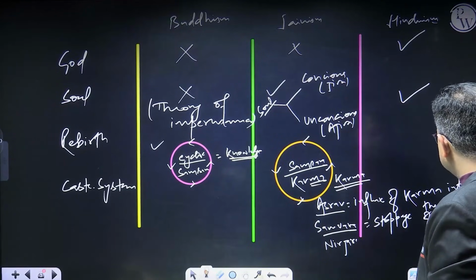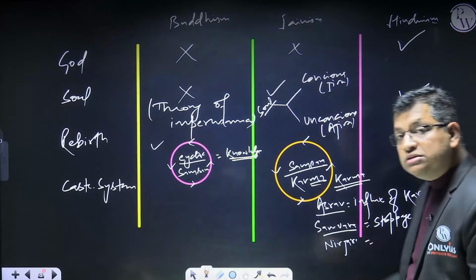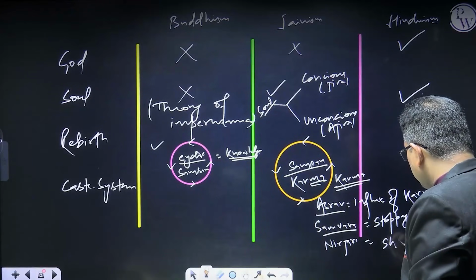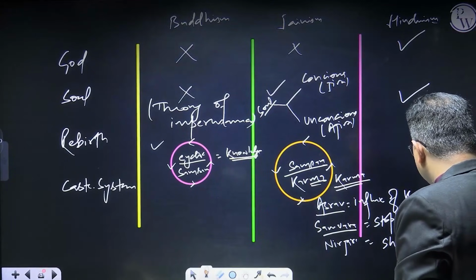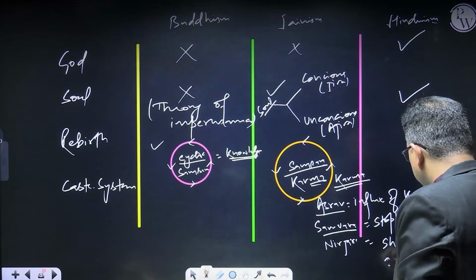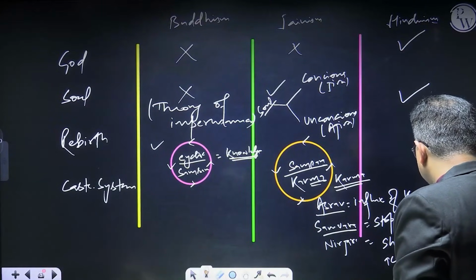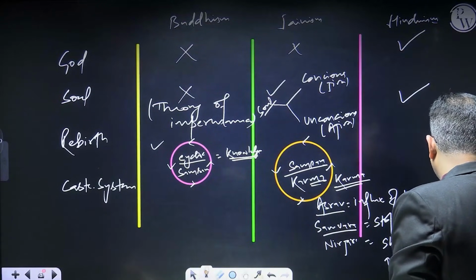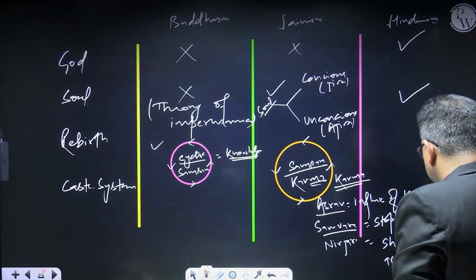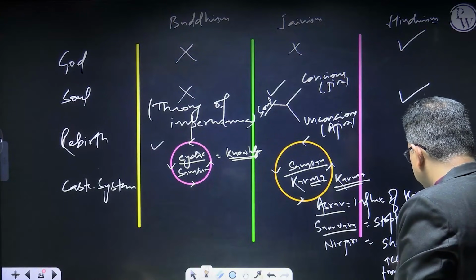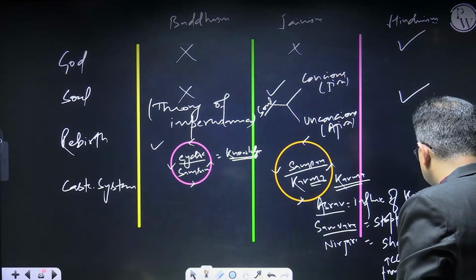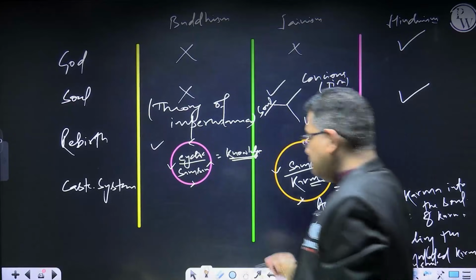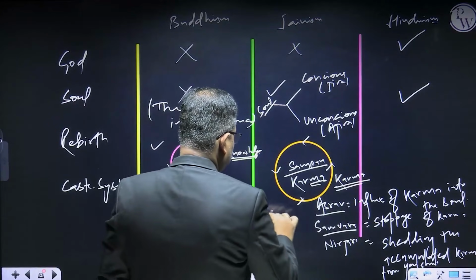And what is called nirjara? Nirjara means shedding the accumulated karma from your soul. Okay, right? So the bane of your life is your karma.